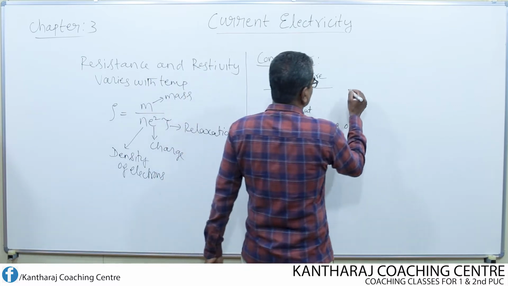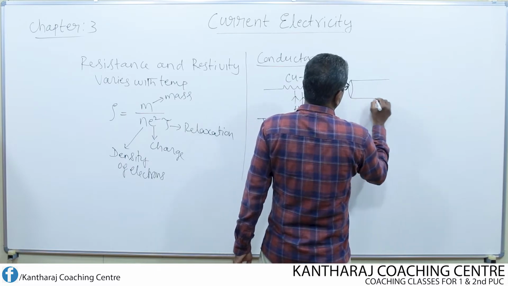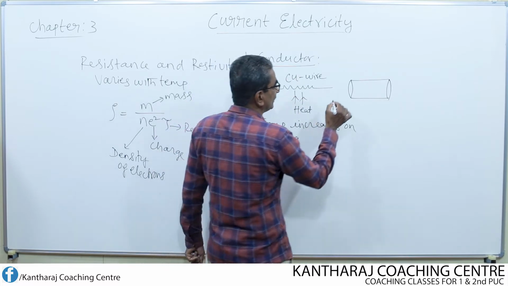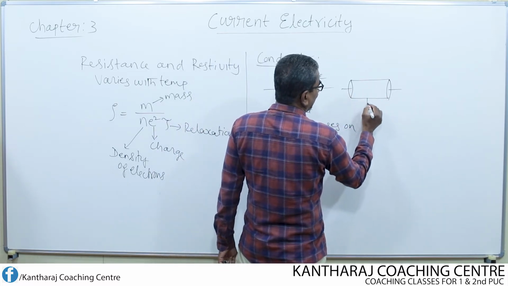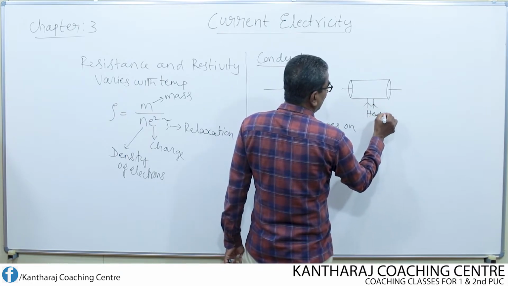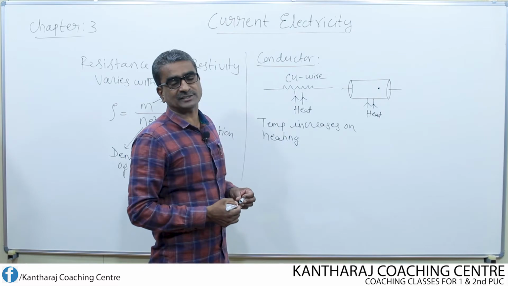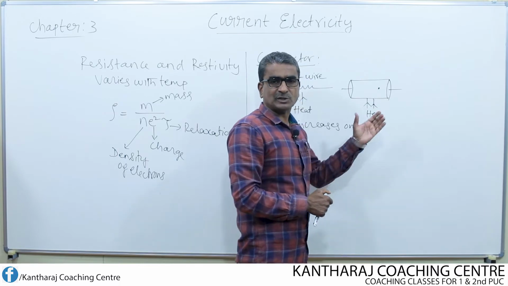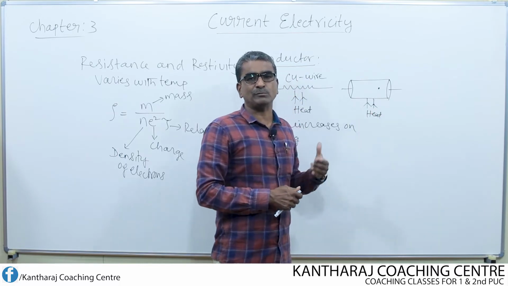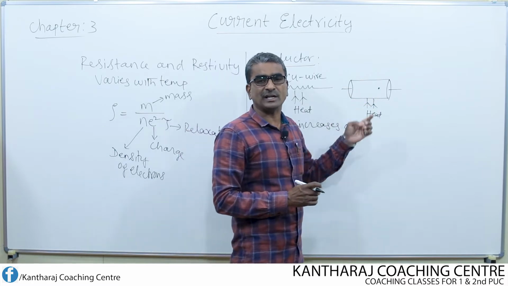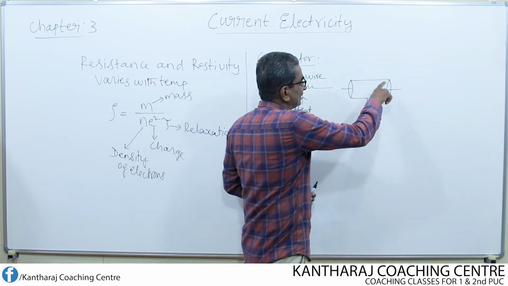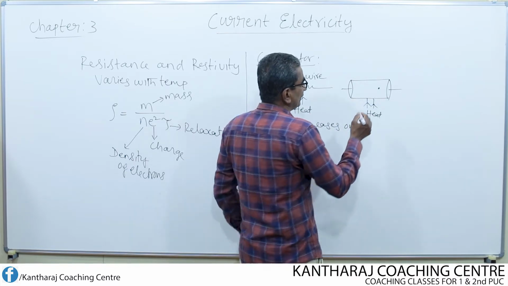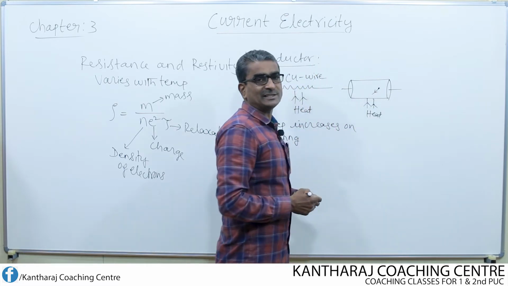Suppose I write this in this form, the geometrical view of this conductor instead of the circuit symbol. Now we know that as we heat the conductor, the speed of the free electron increases. As soon as the temperature of the conductor increases, the positive ions and atoms all begin to vibrate more vigorously, and the speed of the free electrons, known as charge carriers, increases. What are the charge carriers for this metallic conductor? Free electrons are the charge carriers.